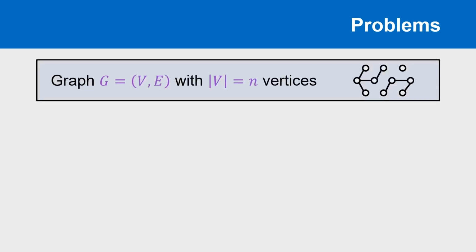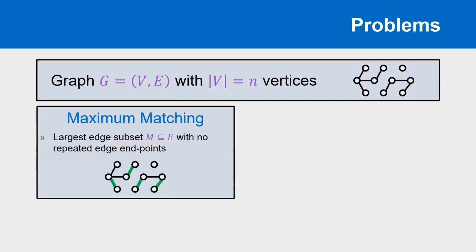So, first things first, let's go over the problem definitions and make sure we're all on the same page. For both problems, we will have a graph G on n vertices. A matching in G is any subset of the edges such that no pair of edges shares an endpoint. Then a maximum matching is simply any matching which attains the maximum possible size.